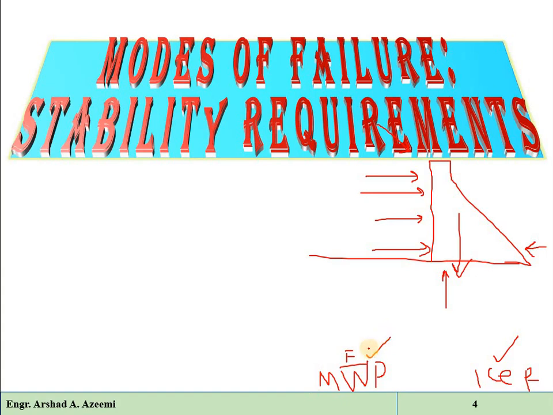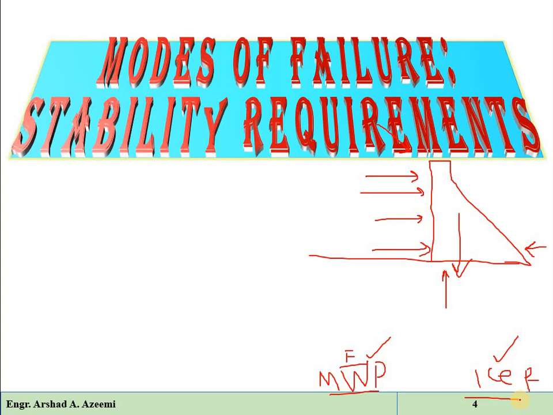So we can say that maximum flood water pressure and ice pressure cannot be present simultaneously on the structure. These two forces cannot act at a time on the structure. So generally all the forces will not act simultaneously; there will be some combination of loads which will act on the dam structure.